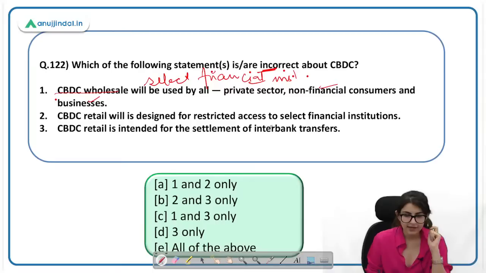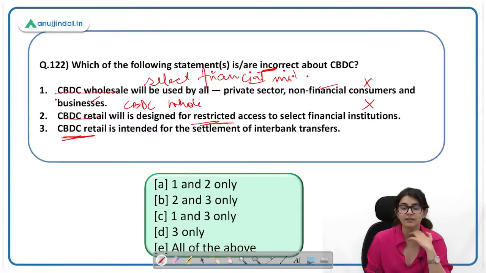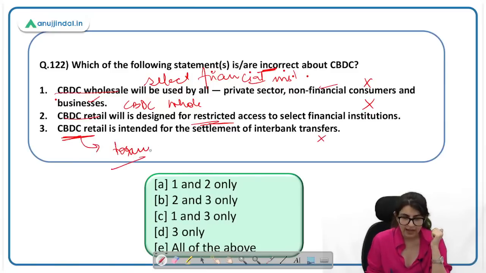CBDC retail is designed for restricted access. No, this is CBDC wholesale. So this statement is also incorrect. Third statement क्या कह रही है? CBDC retail is intended for the settlement of interbank transfers. This is also incorrect. CBDC retail token based mechanism पे है for individual retail users, private sector. So all of the above, here E.